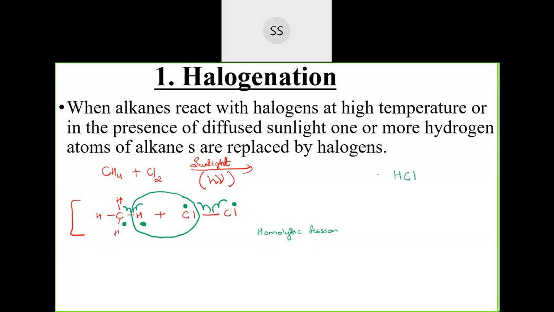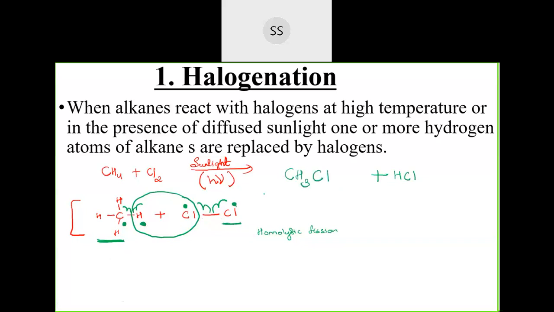Correct. Many have given the answer. Very good. So here you see how the mechanism goes. The reaction is through a free radical mechanism. The bond breaks down homolytically, where one electron goes to each atom, and you get a free radical. Since the chlorine free radical is highly reactive, it will try to break the methane bond, take one hydrogen and combine to form HCl. The remaining CH3 will combine with another chlorine radical to become stable. Whenever two radicals are there, they combine immediately to form a bond. So the remaining compound formed is CH3Cl.